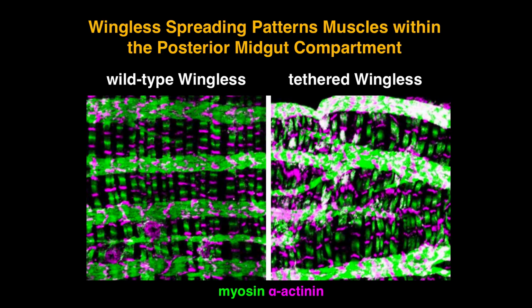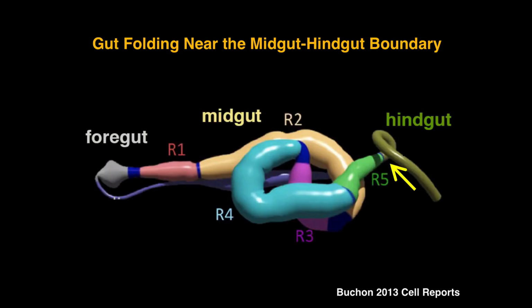This is just to show you another example of what the patterning looks like. Now this is within the compartment. We're staining with myosin and alpha-actinin, and you can see the dramatic disruption, both in the longitudinal fibers where there's now excessive branching and excessive breaks, and in the circular muscles. Just look at the myosin pattern. It's sharp bands here and diffuse and elongated here.